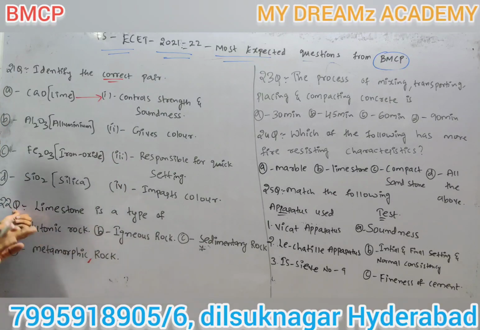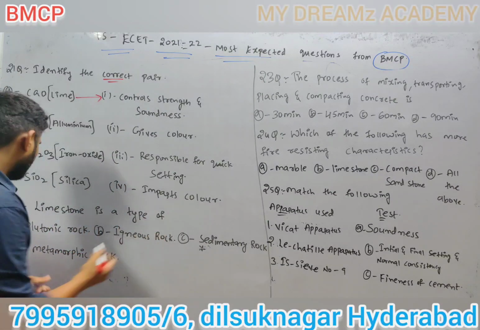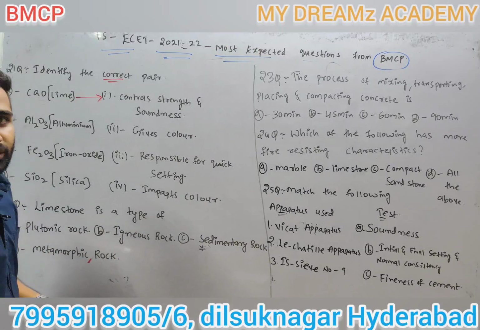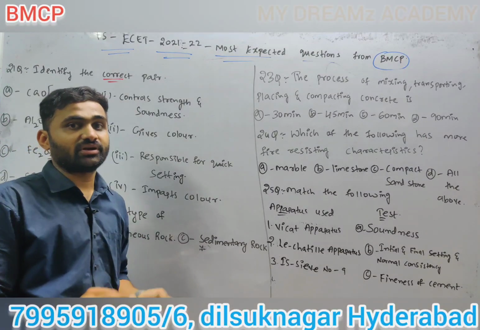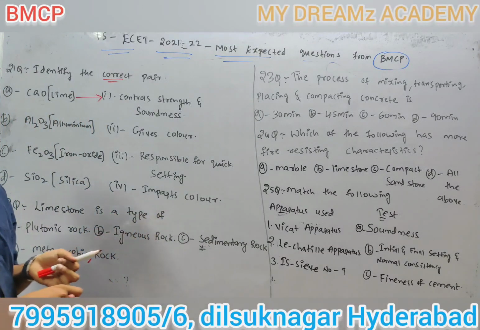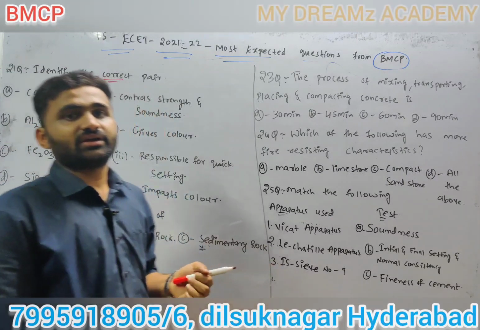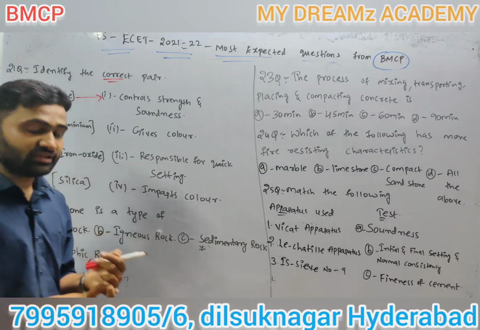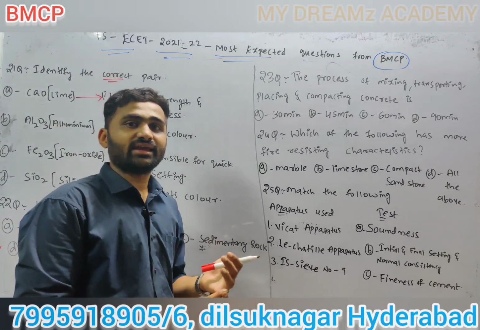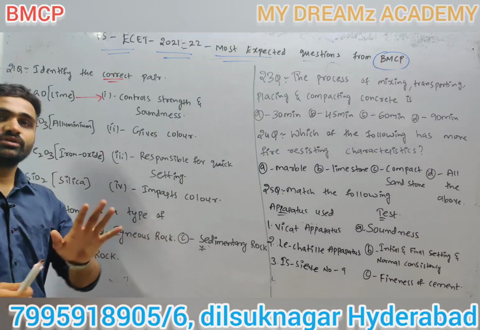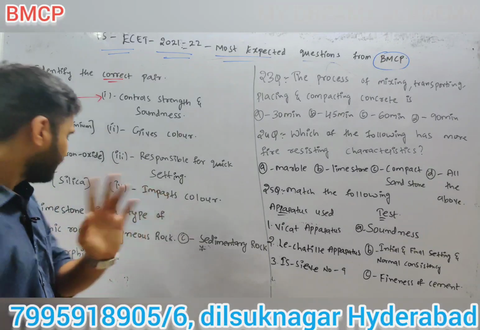Next, the 22nd question: limestone is a type of... Example questions are very important: examples of igneous, sedimentary and metamorphic rocks; foliated, unfoliated, stratified; calcareous, argillaceous, siliceous. These types of rock examples are very important.